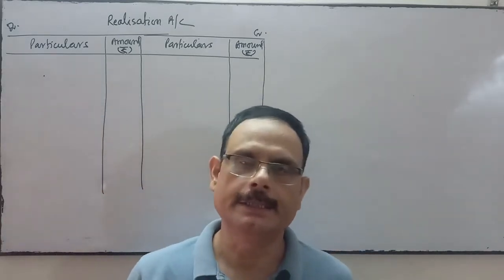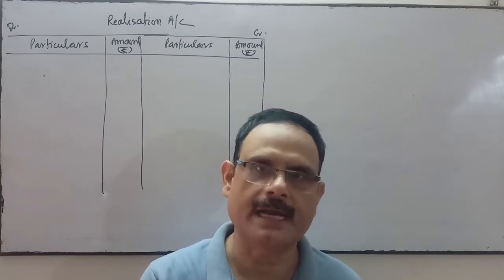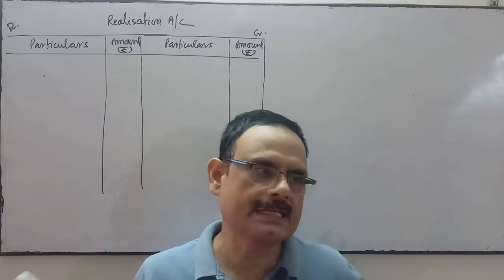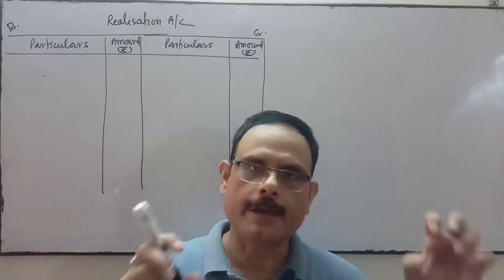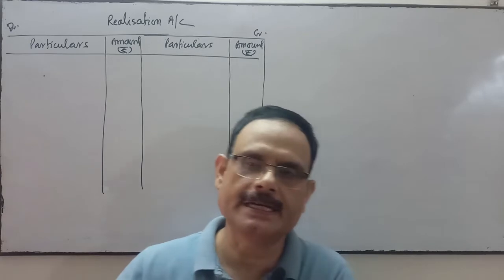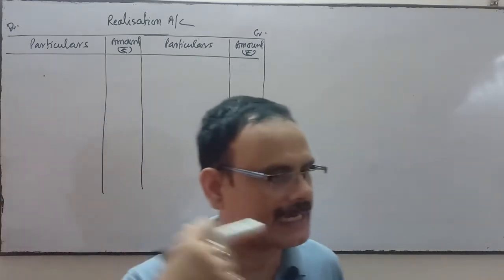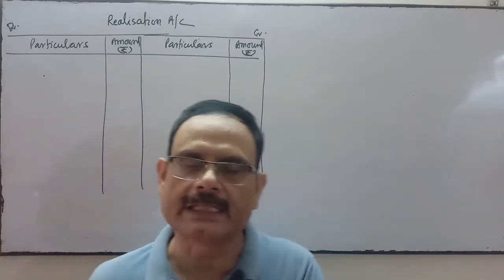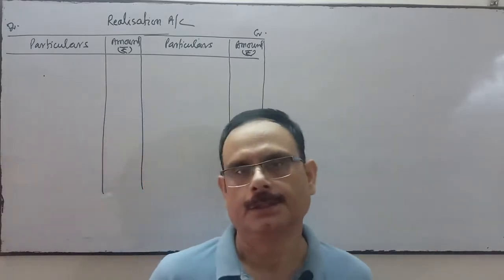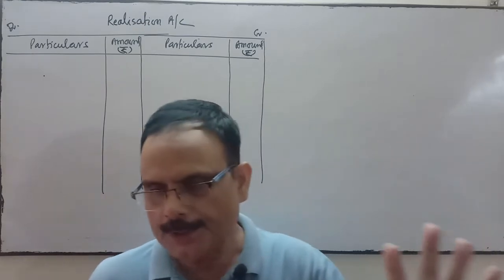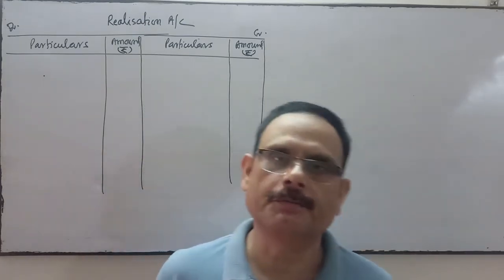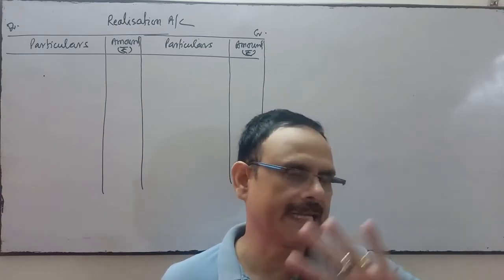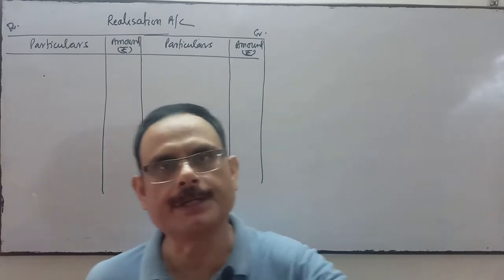When the firm dissolves, there will be no economic transactions thereafter. Only we do the settlement. Assets will be sold and liabilities will be paid off, whether it's an internal liability or external liability. We are going to close the books of account, sell the assets and pay off the liabilities.